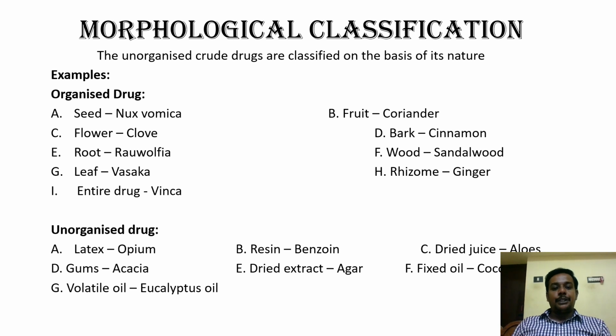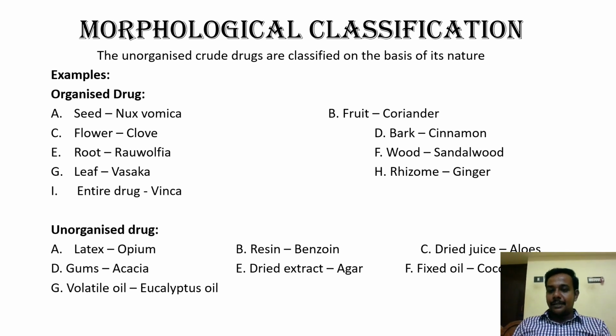Right. And number 2 is resin. Resinous products, which are complex terpenoidal products obtained from the plant, will be called resin, and the best example is benzoin, sambrani, which we use in our homes. And third will be dried juice. The juice we obtain from the plant will be dried into a powder, and then we will use it as a crude drug.